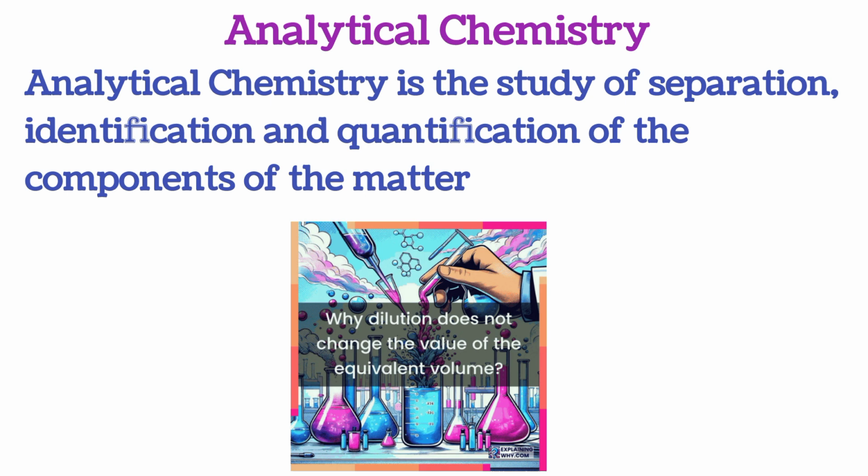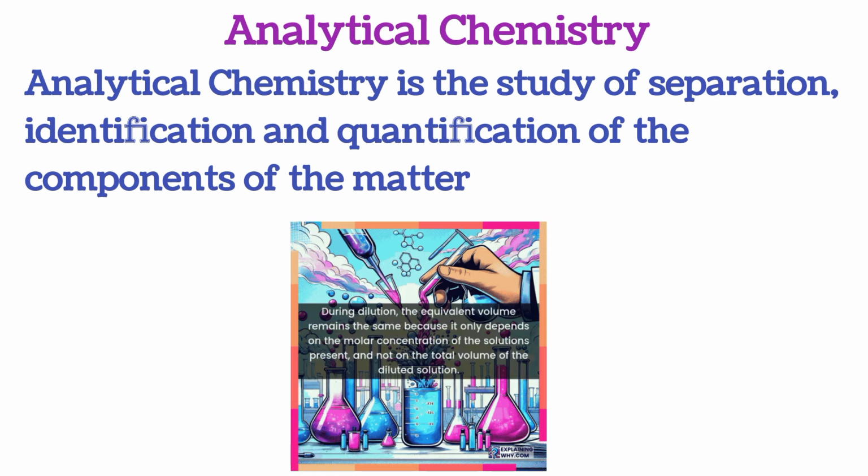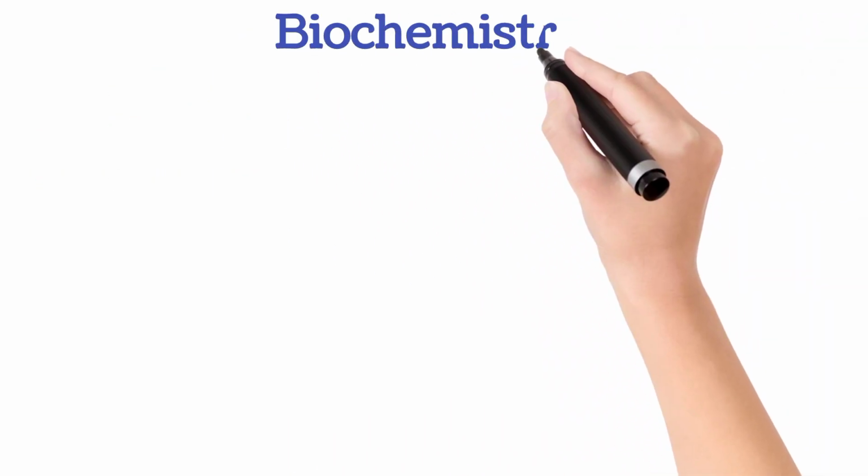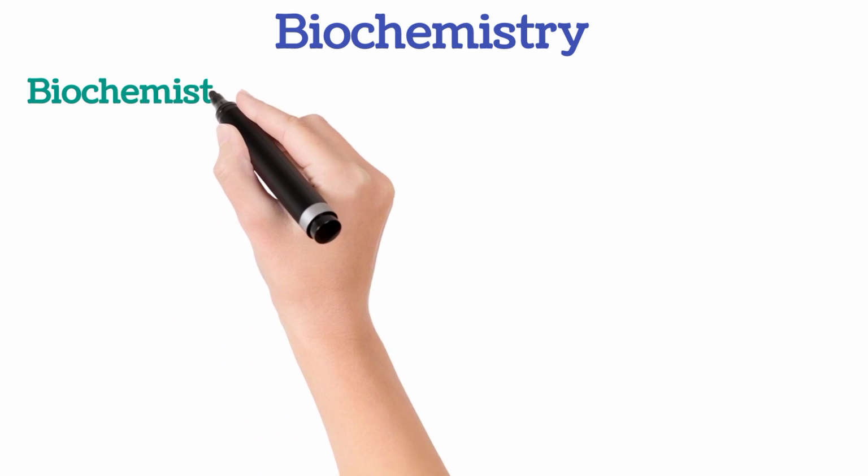So there are so many drugs available in the market that are identified, separated, and quantified using analytical chemistry. So it means that analytical chemistry is very, very important in medicinal chemistry, in trying to identify novel drugs. And then the next thing is biochemistry.